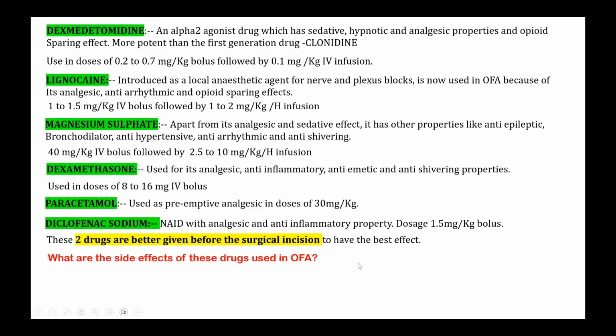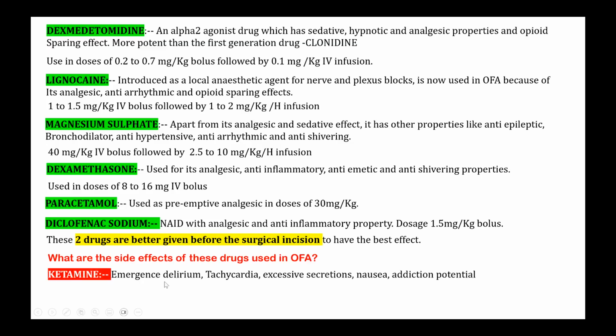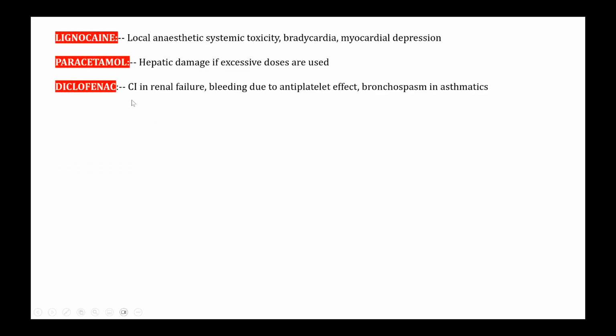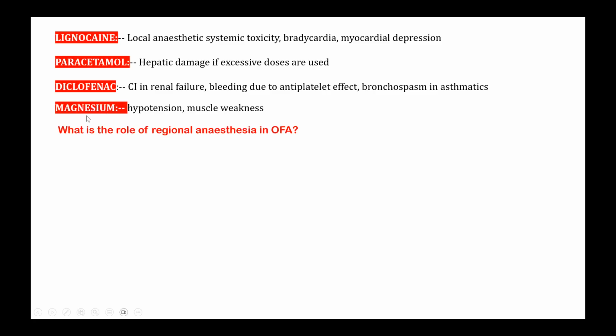And what are the side effects of these drugs used in OFA? Ketamine can cause emergence delirium, tachycardia, excessive secretions, etc. All of you know that. And dexmed, bradycardia, hypotension, sedation. Lignocaine, if you use it continuously for a prolonged period, can lead to local anesthetic systemic toxicity, bradycardia, and myocardial depression. Paracetamol excessive dosage can cause hepatic damage. And diclofenac is contraindicated in renal failure, bleeding due to antiplatelet effect, and in asthmatics. And magnesium can cause hypotension and muscle weakness.